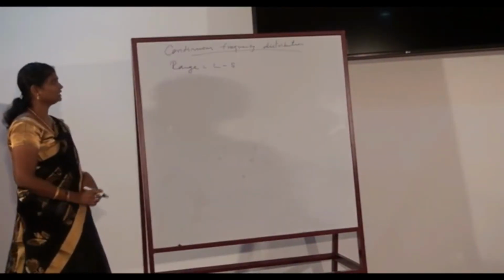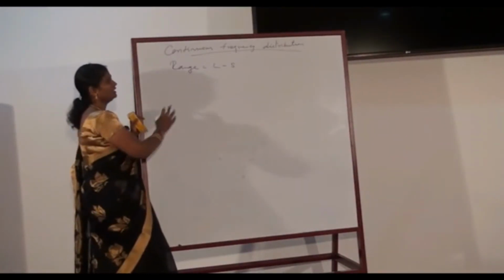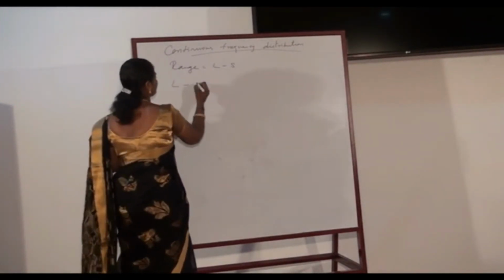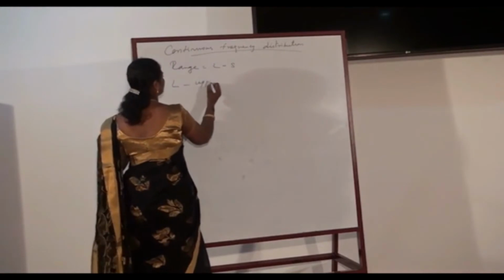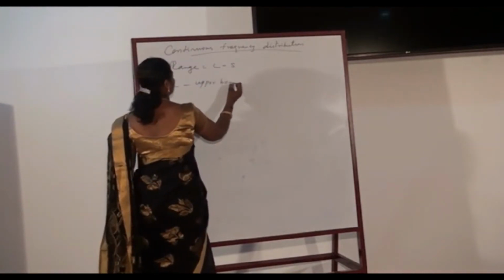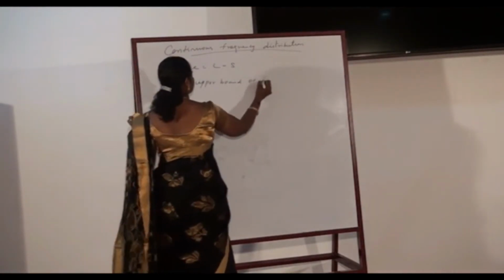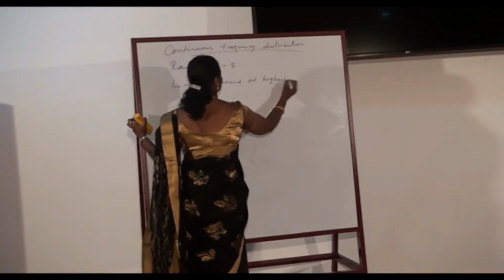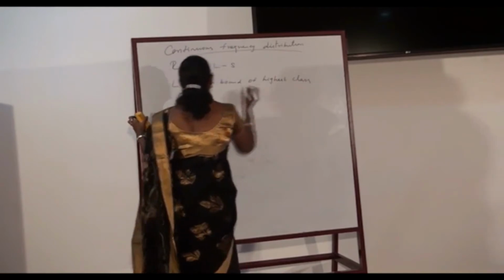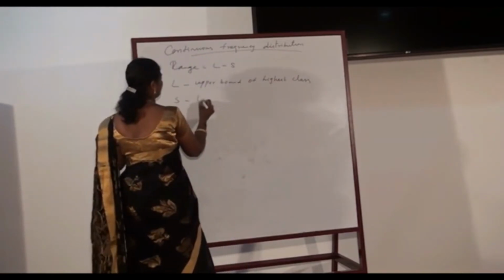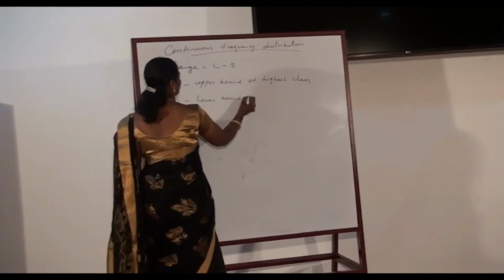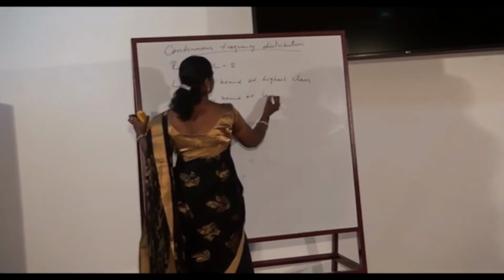In case of a continuous frequency distribution, range is calculated as L minus S, where L is the upper bound of the highest class and S is the lower bound of the lowest class.